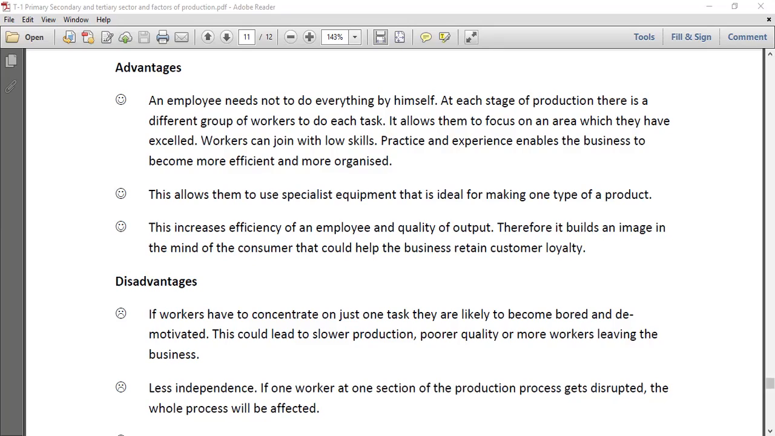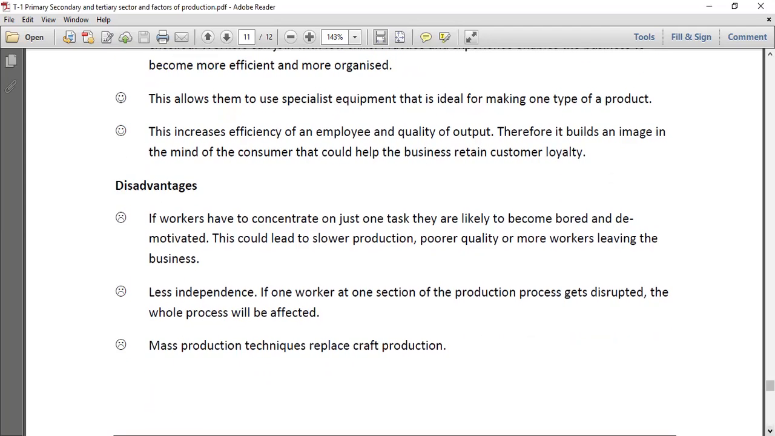Okay, however, there are disadvantages and drawbacks. Sean, can you read this disadvantages part? Three disadvantages.